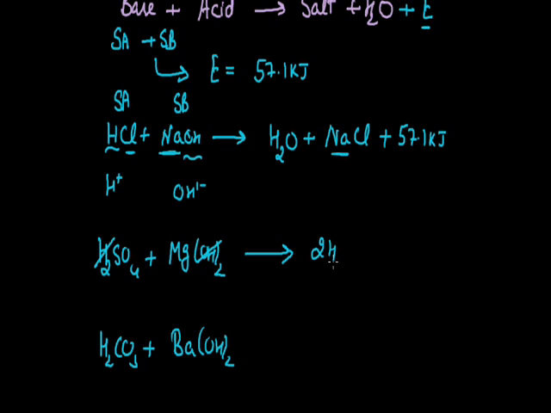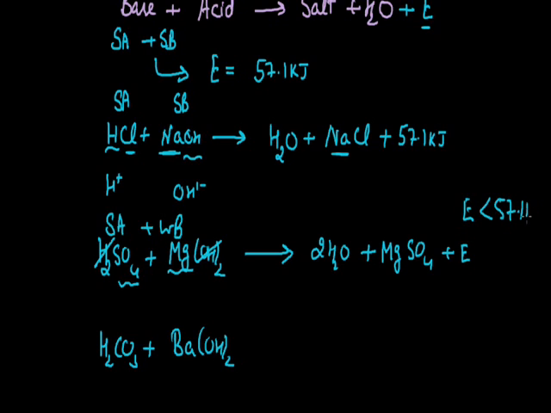When these two react, the hydroxyl anion neutralizes the hydronium ion, resulting in the formation of two molecules of water along with the formation of Mg2+ cation and SO4 2- anion, which by combination form MgSO4. Since here the combination is of strong acid and weak base, energy will be released since it's a neutralization reaction, but the released energy will be lesser than 57.1 kilojoule. Since some amount of the energy released by the neutralization is utilized to ionize this weak base, the released amount of energy will be lesser than 57.1 kilojoule.